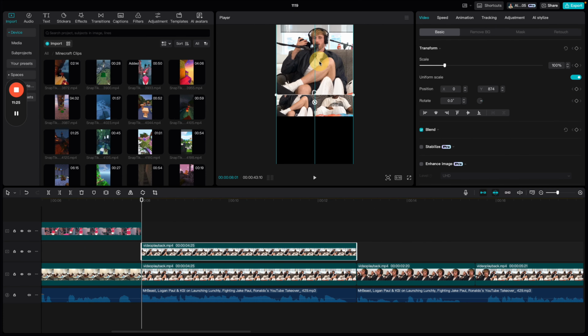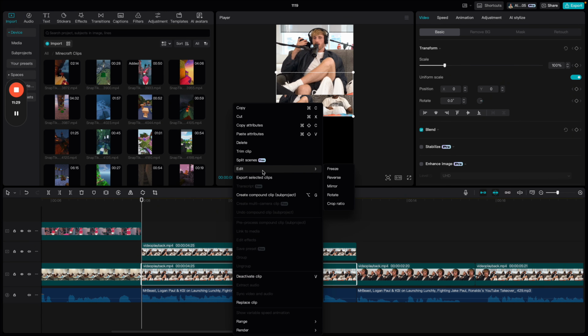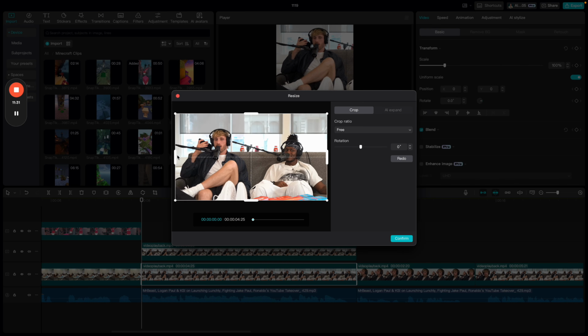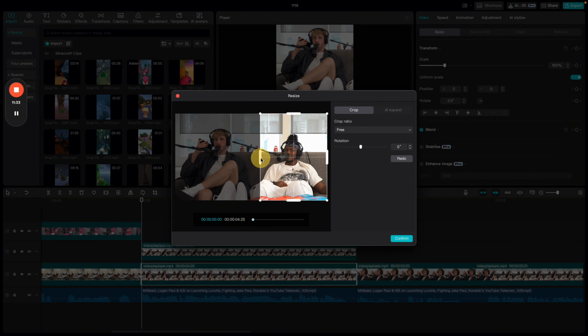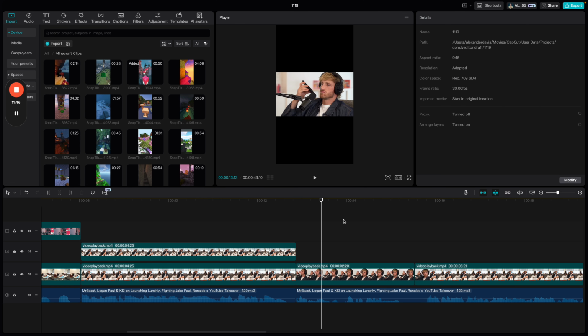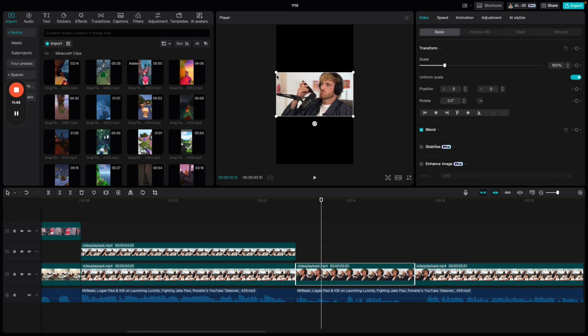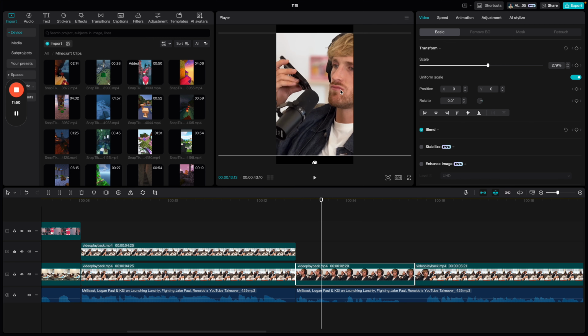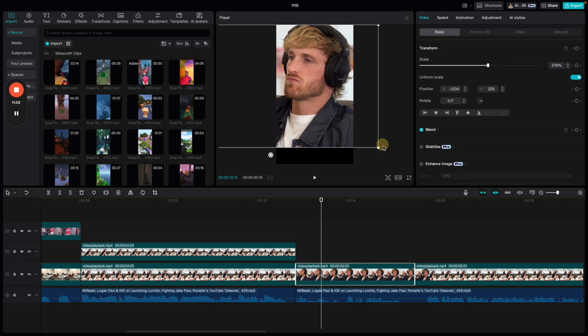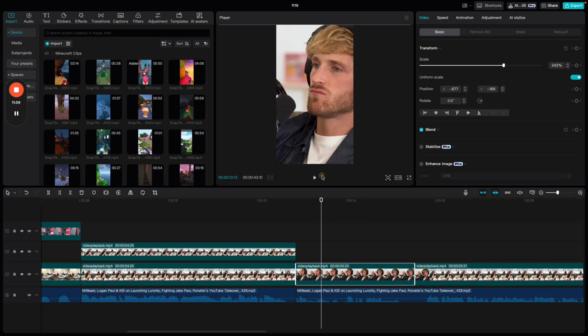So we bring this up, and now we have one of Logan, one on the bottom, edit. We're going to crop, but instead of cropping Logan this time, we're cropping KSI. Boom. And KSI will sit there right in the bottom. Now we have this tight shot on Logan. So what we could do is we could just rip this whole thing to be boom. That seems like a powerful shot right there.